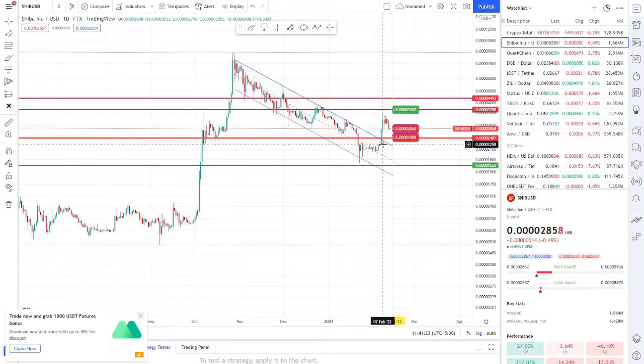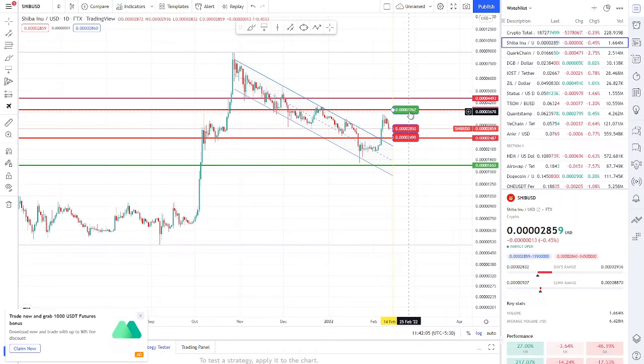I hope it doesn't happen, but I think it's going to happen because the market is not trading really well and everyone is bearish. So the coin will definitely hit 24.90 cents, and if the coin takes support at the 0.002850 zone, it will go into the range and try to break the resistance of 0.003767. So that's all about Shiba. The reason it's going to be in its own channel is that the channel is going in a bearish way, and the sudden breakout in Shiba was because of one piece of good news, and the market again has bad news and has started its own pace. So the market is going down for Shiba.